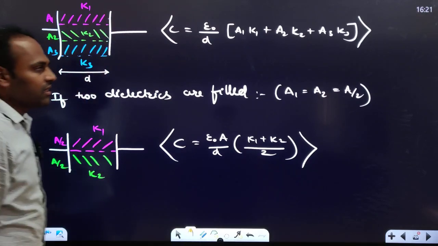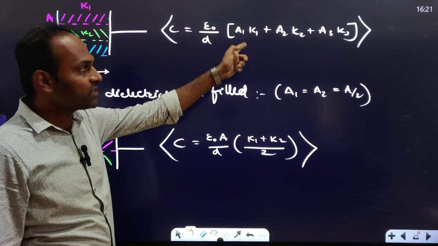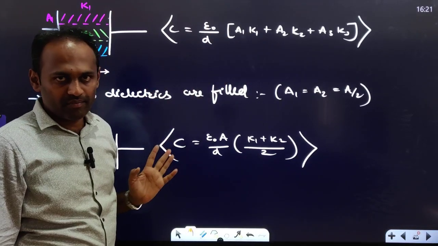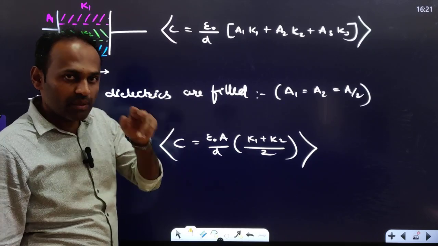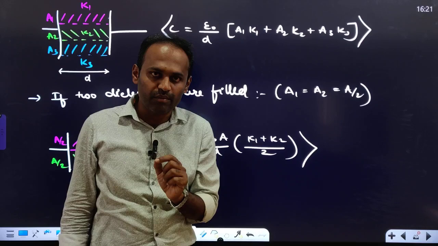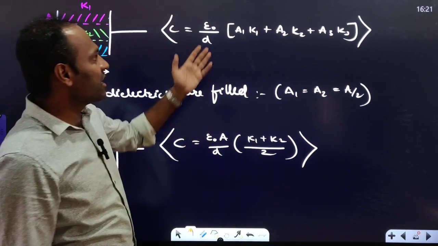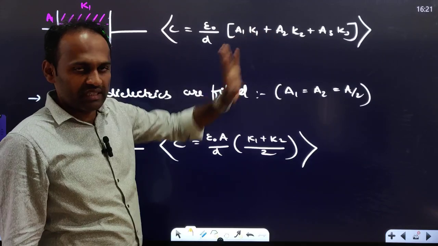In this case, the effective capacitance will be epsilon naught by D, A1 into K1 plus A2 into K2 plus A3 into K3. Right? There it was epsilon naught A divided by T1 by K1 plus T2 by K2 plus T3 by K3 when the distance is divided by the dielectric. When area is divided, A1 K1 plus A2 K2 plus A3 K3.